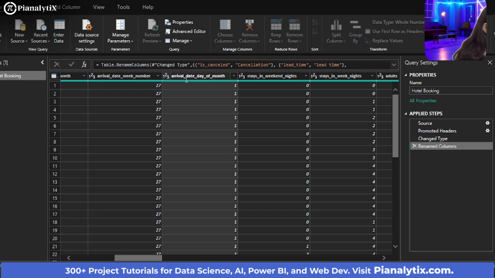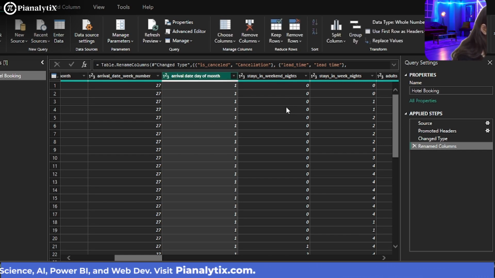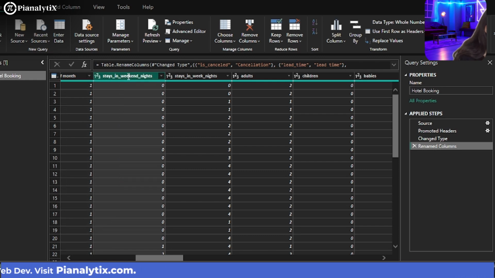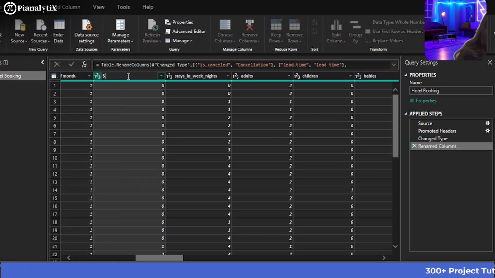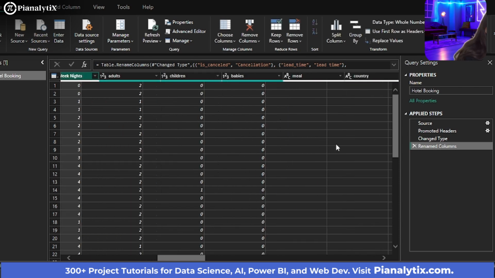Make sure these underscores are removed, because that is what we don't want right now. It is not necessary that you do it for each field, but I am going to make sure that they look relevant. Stays in weekend nights, stays in weeknights. Adults, children, babies seem fine.